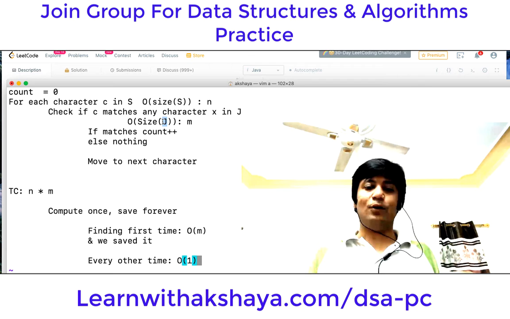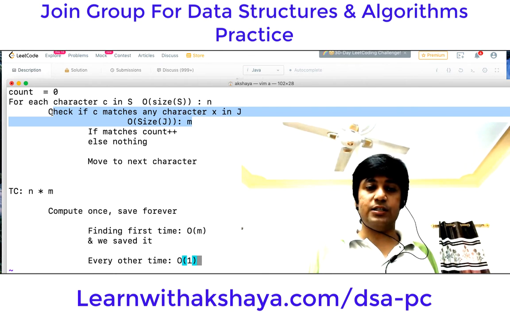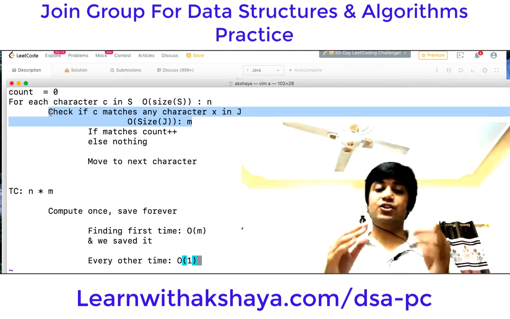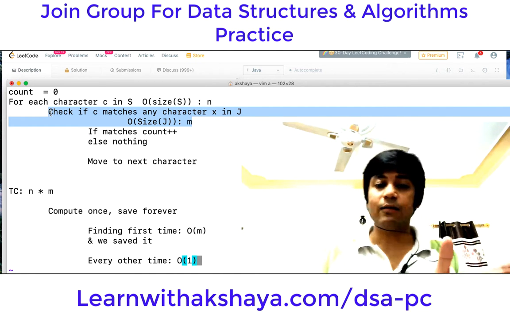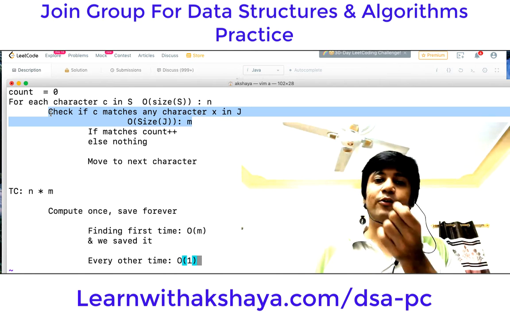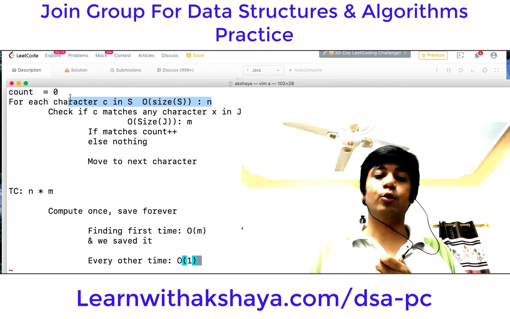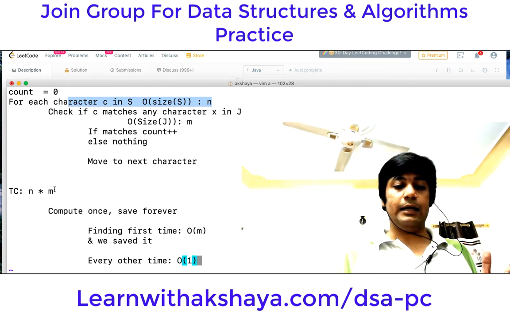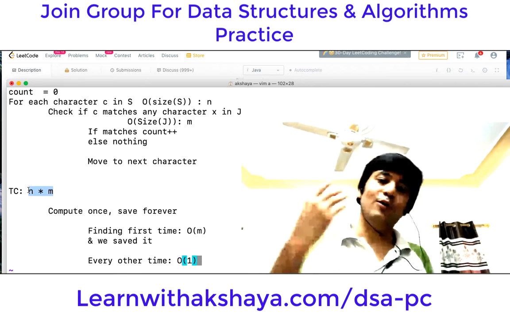Because of this, the second operation, checking if C matches any character X in J, instead of running in order m time, will return in order one time. And because of this, the entire time complexity, instead of n into m, becomes n into 1. Now let's check the solution.